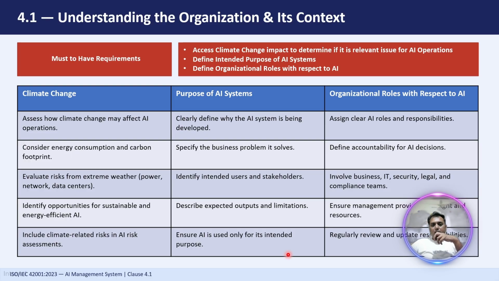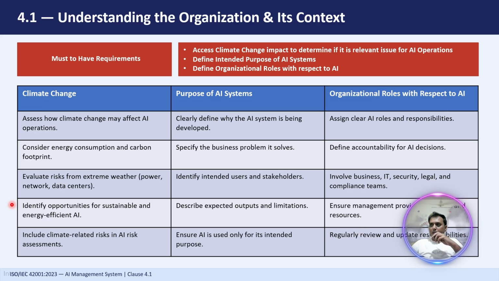So, ensuring the AI systems are used for their intended purpose. This is about preventing scope creep or misuse. If an AI system is built for a purpose, say fraud detection, it should be only specific to that. It should not get repurposed for some other purposes, like employee monitoring or like ChatGPT just to get an answer. So it should not drift your responses.